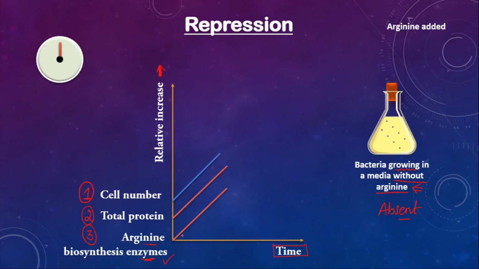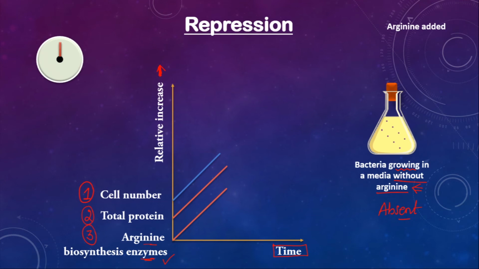Hence, its concentration was increasing, as we can see in the third graph. But after some time, we added arginine in this media. Now let's again start the timer and see what will happen to the cell number, total protein content, as well as the arginine biosynthesis enzymes concentration.